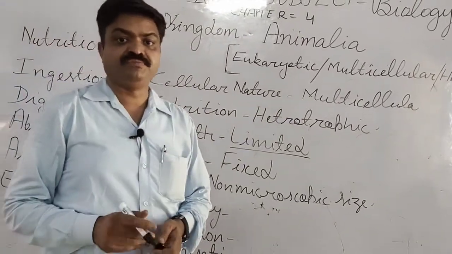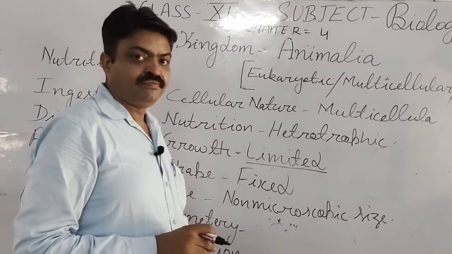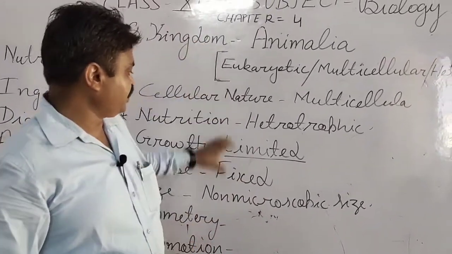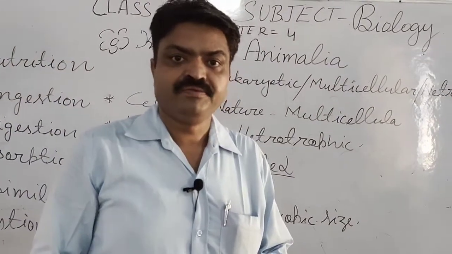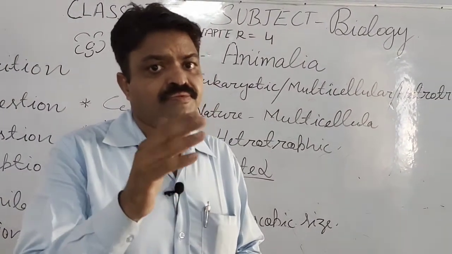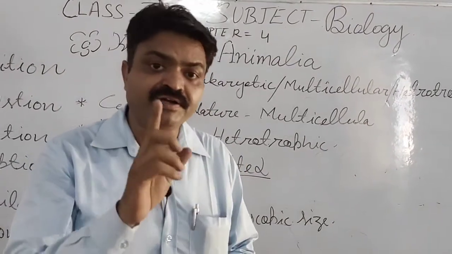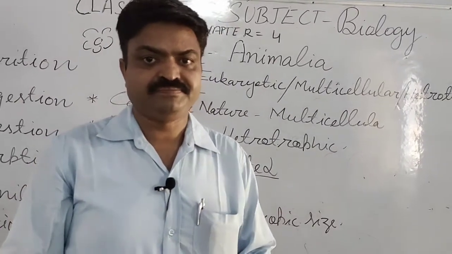Symmetry, student, symmetry. It is an important feature from which we can tell the characteristics of the Animalia. As you have read, symmetry is a line that divides an object into equal parts.